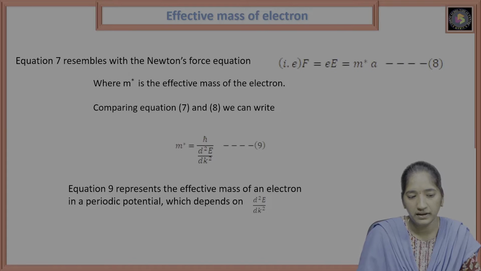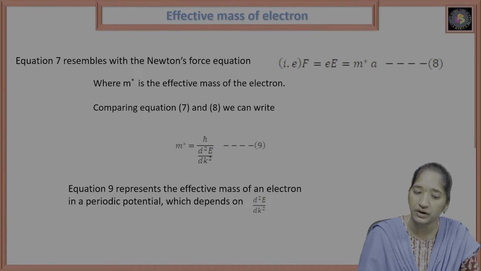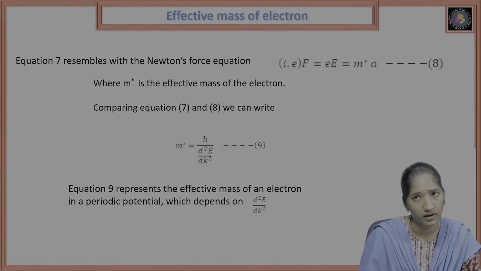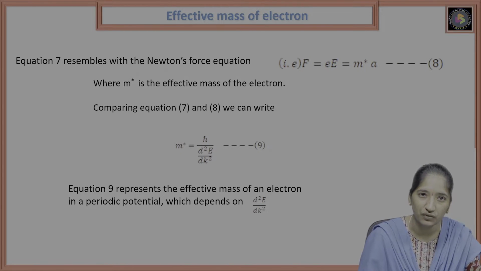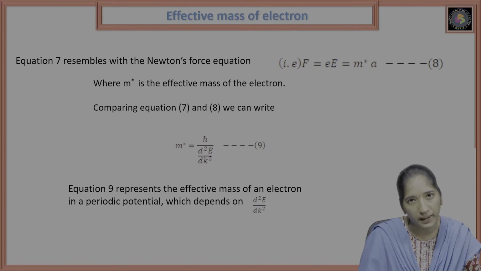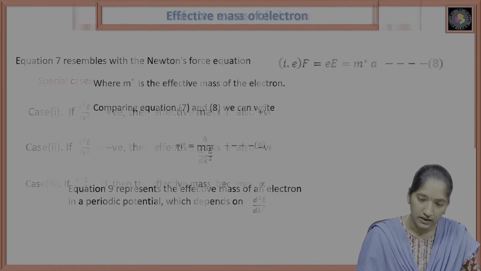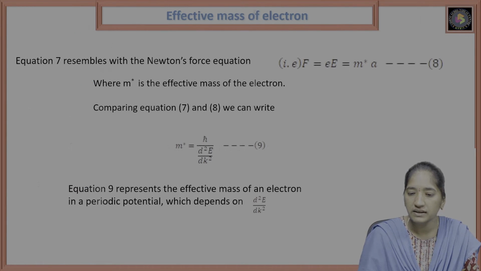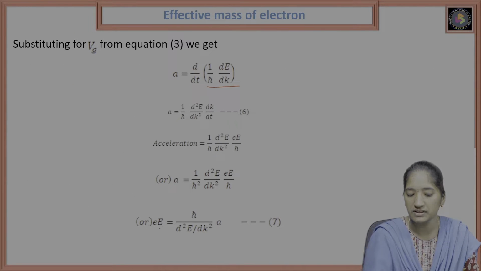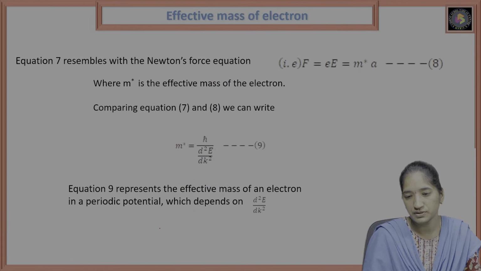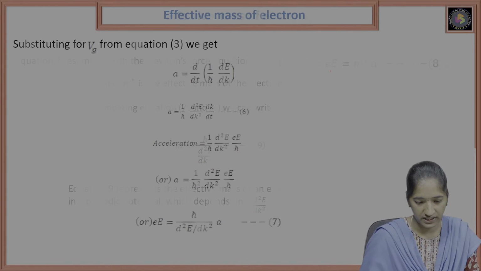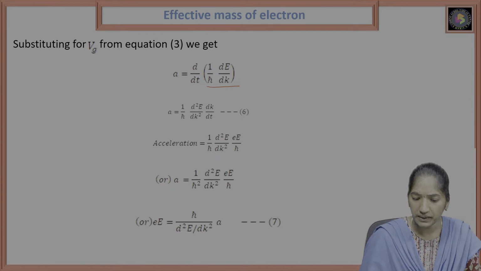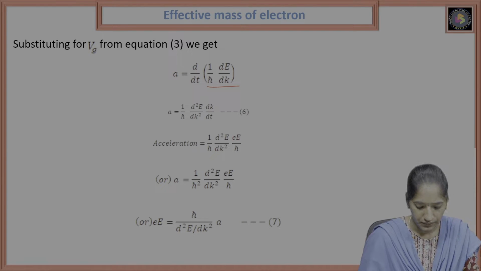So this equation 7 resembles Newton's force law, F is equal to m a, where m here is m star. We already discussed the force: the force applied is small e into capital E, so F is equal to e into E. Again we substitute in this equation, E is equal to h cross square by d square E by dk square into a.